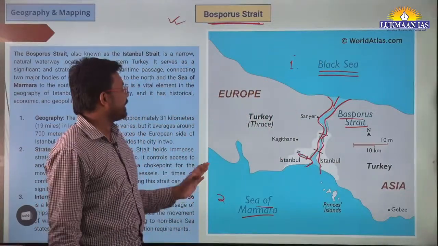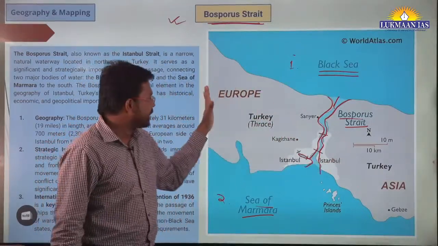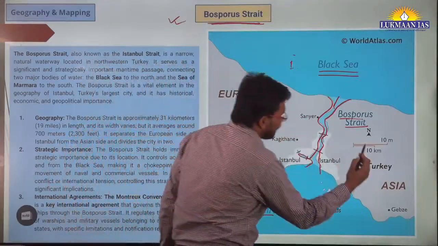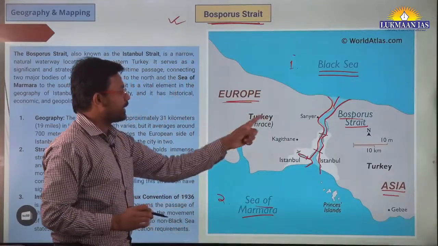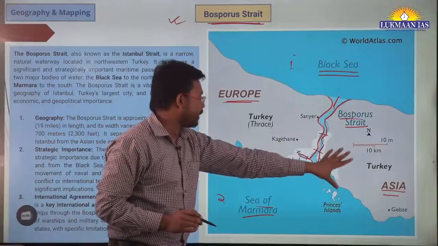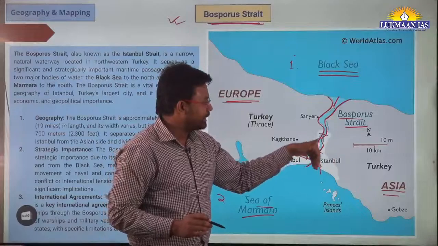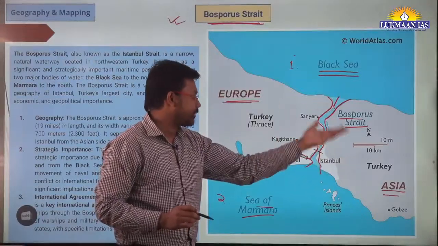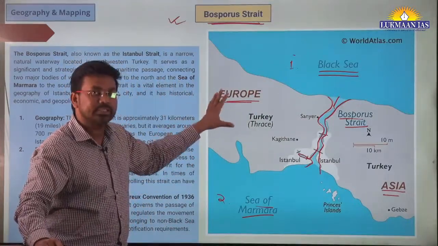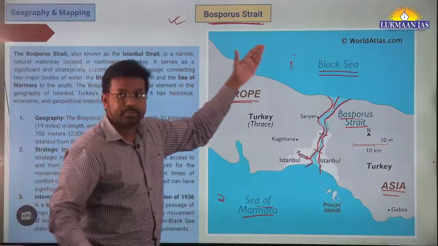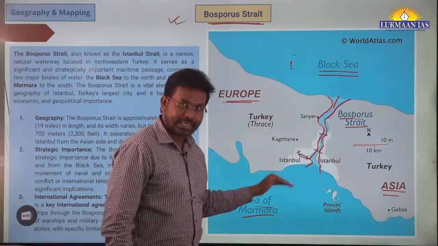What is the significance or importance of this strait? This is the strait that separates Asia from Europe. To the right of this strait we have Asia, to the left of this strait we have Europe. To the right we have Turkey, Istanbul, and to the left of it also it is Turkey, Istanbul. So to the right it is the Asian part of Istanbul, which is part of Turkey, and to the left it is the European part of Istanbul, which is also in Turkey. So this Bosporus Strait is dividing two land masses, and it is connecting two water bodies.